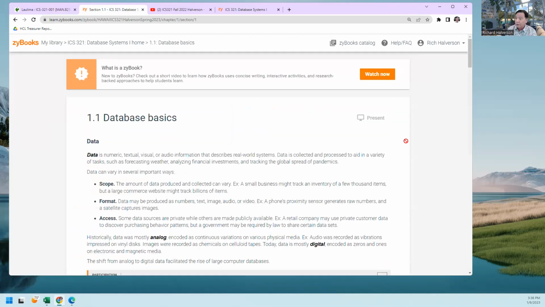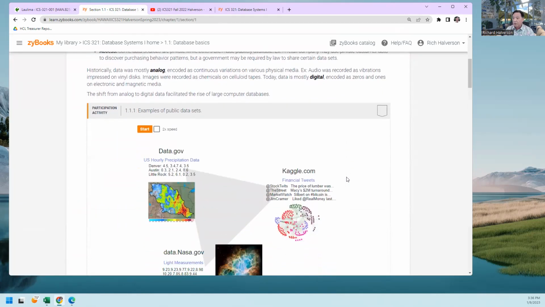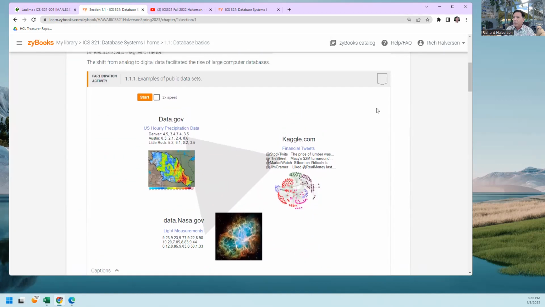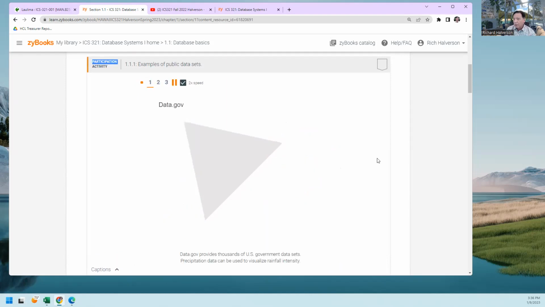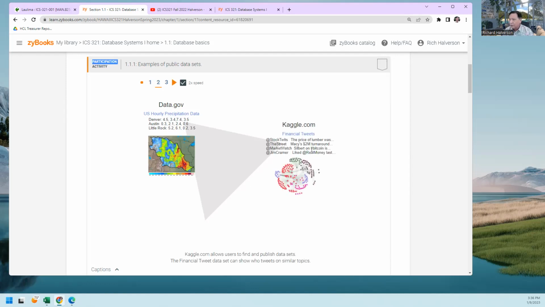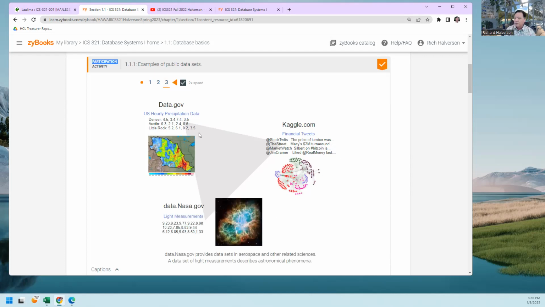To click through the participation activities, here's a participation activity. You've got to click through it. I'm going to do double speed because I'm in a hurry. Look at this. Oh, that's very interesting. Click again. And this other kind of data here, it looks like this kind of data, and the other kind of data here is NASA data, light measurements, and so on.